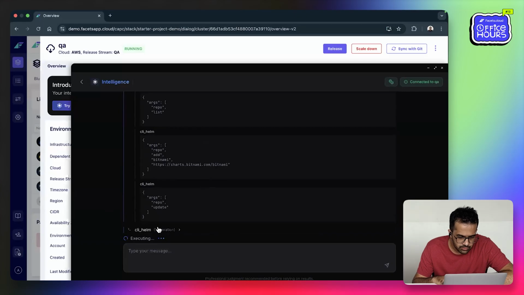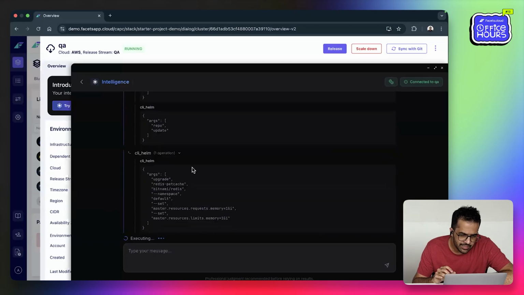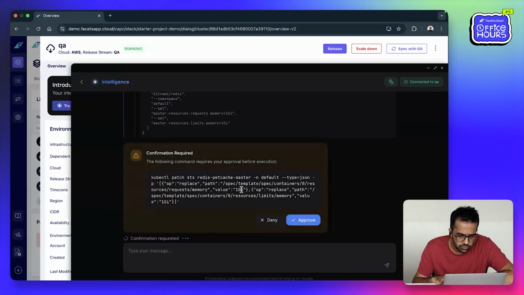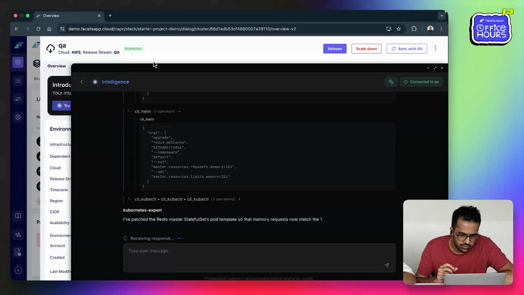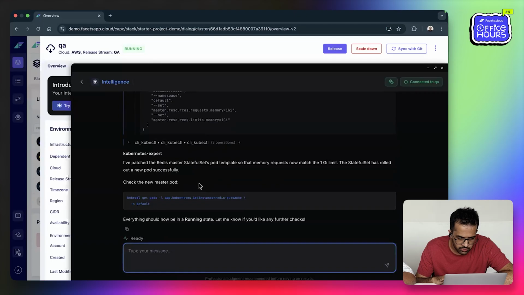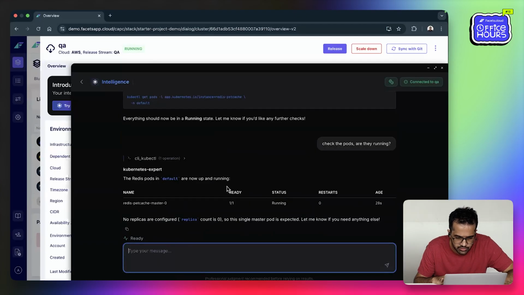Let's see if it's able to fix it. What I'd done right before the demo was that I'd increased the memory of it to 1.1 in the overrides. So your ideal fix would be to revert the override back. But this is purely in context of kube config, so it will make the Helm change here itself. Right, it seems like all the pods are running. Seems like it's resolved now.